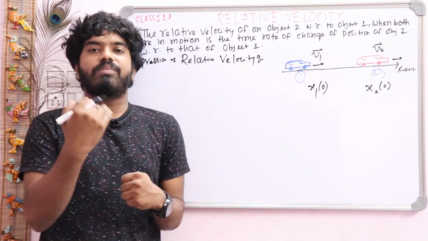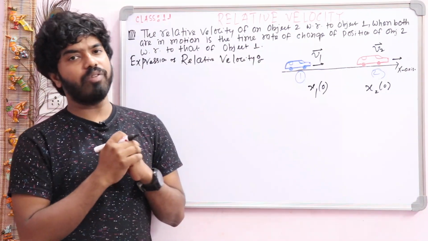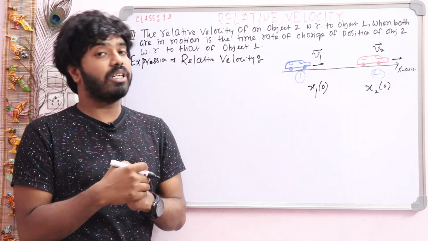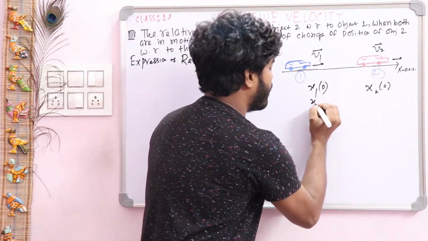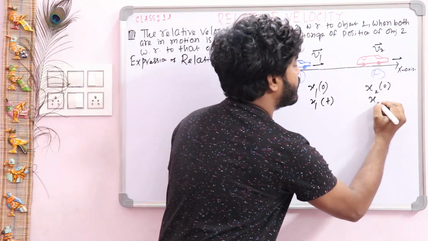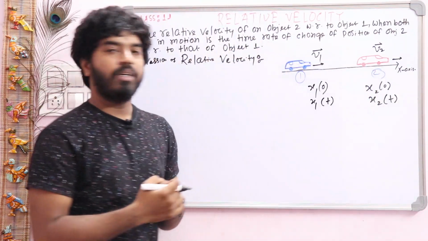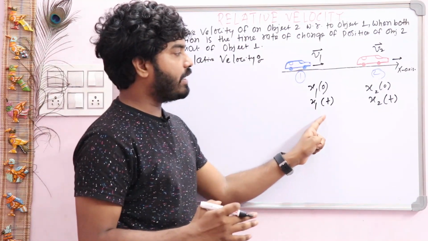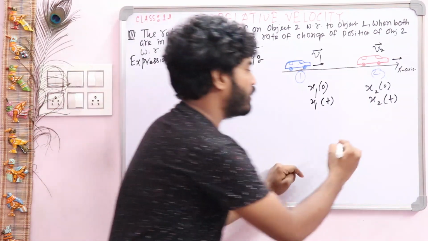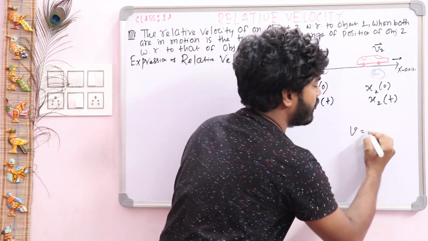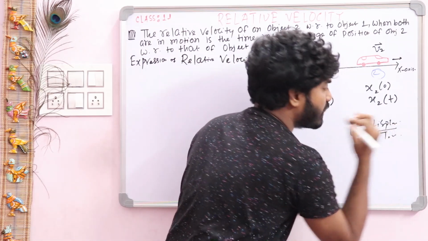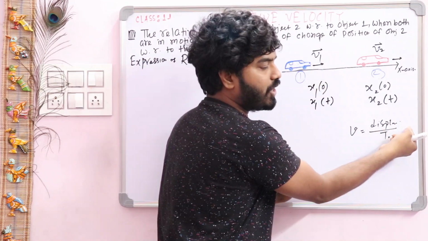The initial position of object 2 is named x20. Now with the passage of time, the objects are moving with velocities v1 and v2. So after time t, the position of the first object is named x1t, and the position of the second object is named x2t. Now we will represent x1t and x2t with the help of an equation. You know the general formula of velocity: displacement by time, and displacement means final position minus initial position.